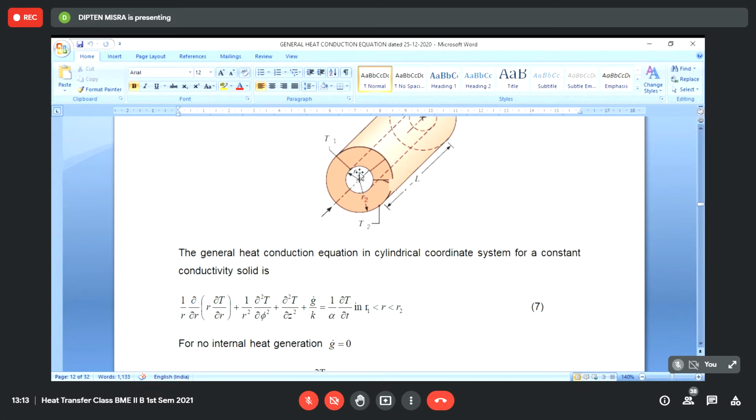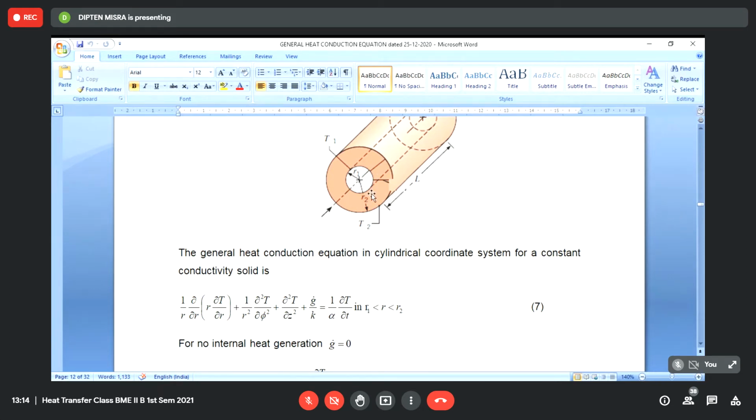And if we maintain the entire extent of the internal curved surface constant and uniformly heated to T1, and simultaneously if this T2 is maintained uniformly throughout the outer curved surface, then we should not expect any temperature variation along the phi direction, the circumferential direction, at any radial position. Temperature will not change with phi, because what is driving this heat transfer, the temperature distribution, is independent of phi.